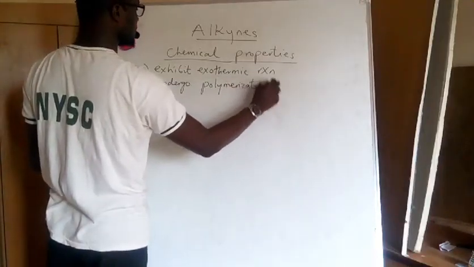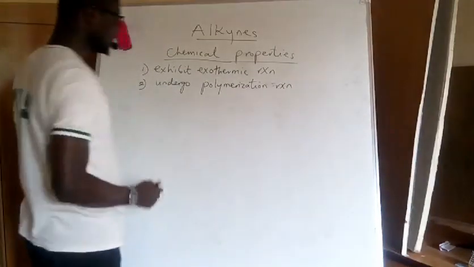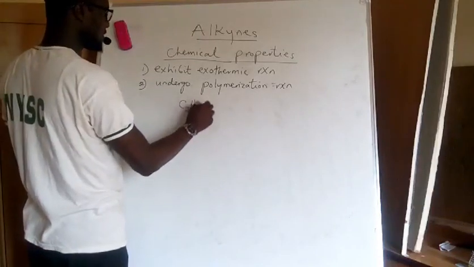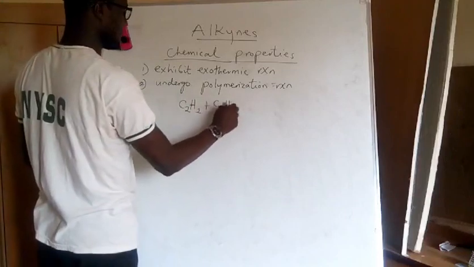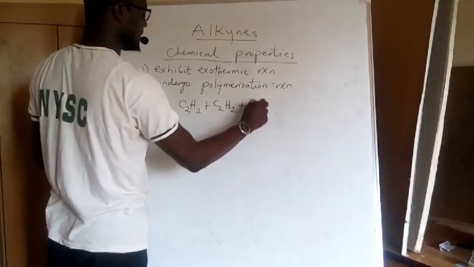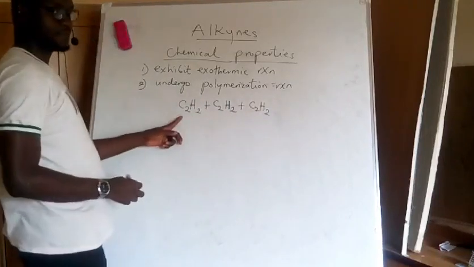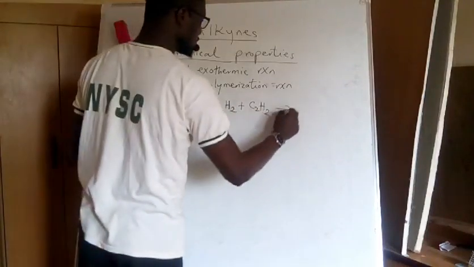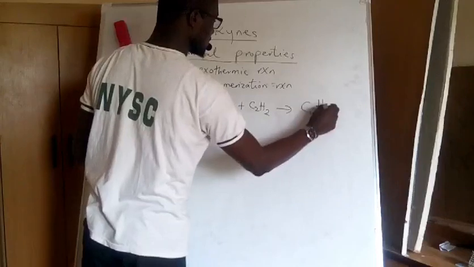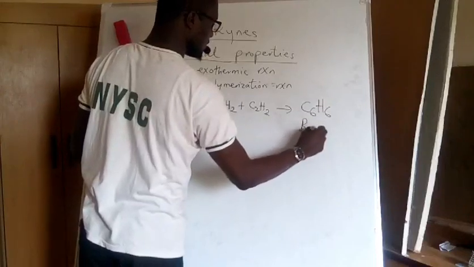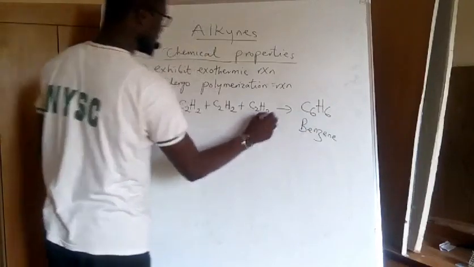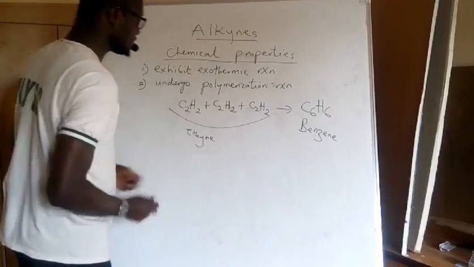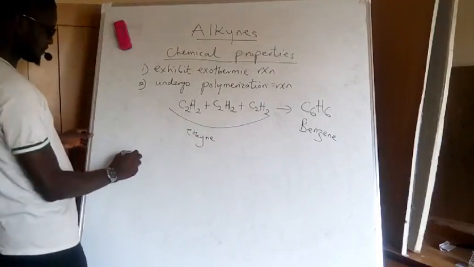I've also explained polymerization reaction. A very good example I'll give here is when these compounds react. Yes, this is ethyne. When 3 molecules of ethyne react as monomers, they produce C6H6, which is benzene. So polymerization of ethyne produces benzene. It's a polymerization reaction.